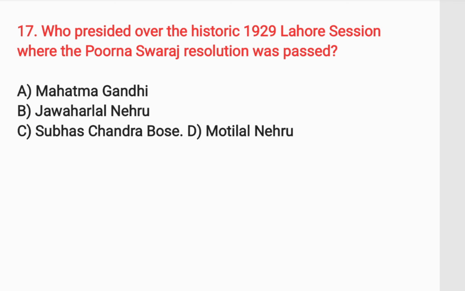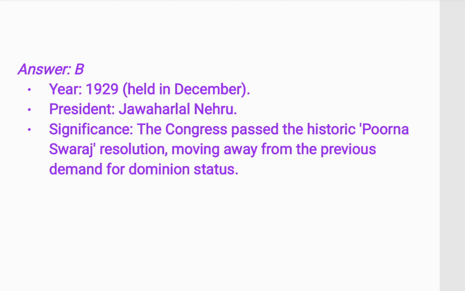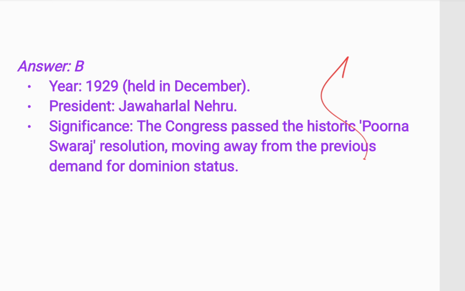Next question is, who presided over the historic 1929 Lahore session where the Purna Swaraj was passed? I just said about it. The answer is Jawaharlal Nehru in 1929. Here is the explanation.